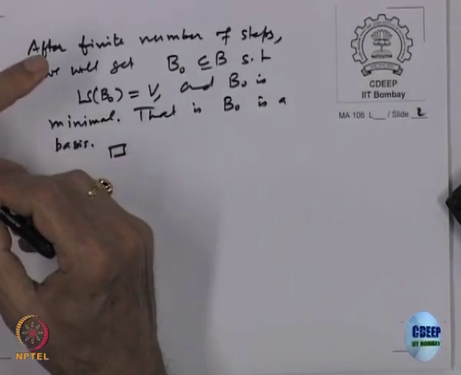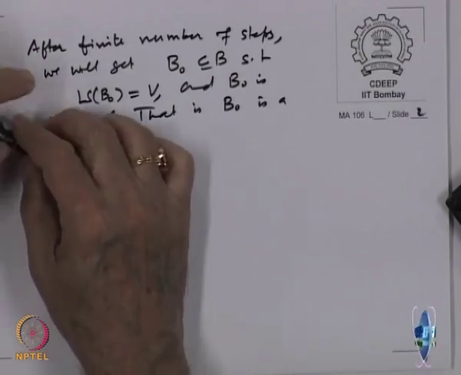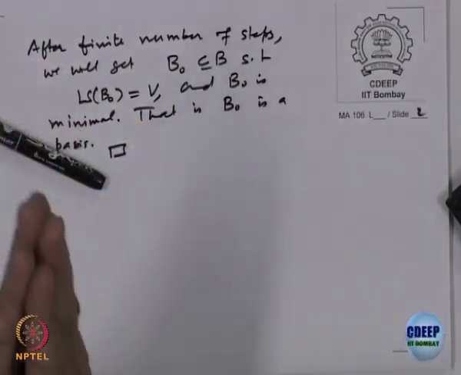So, what are we saying? We are saying that you have a vector space which is generated by some set of vectors B, that may not be minimal. I can make it minimal by removing, one at a time, vectors which are not required. So eventually you will get a set which is minimal and will generate. That is essentially the idea.